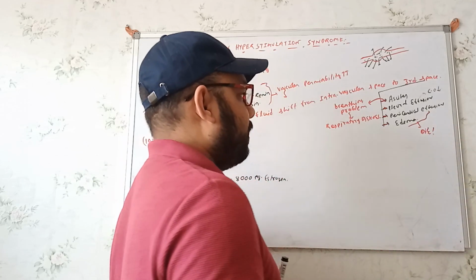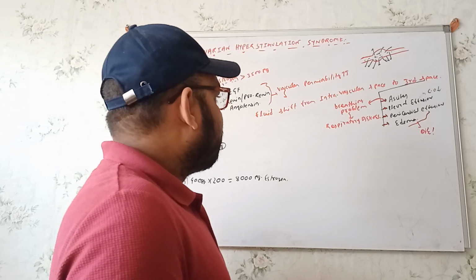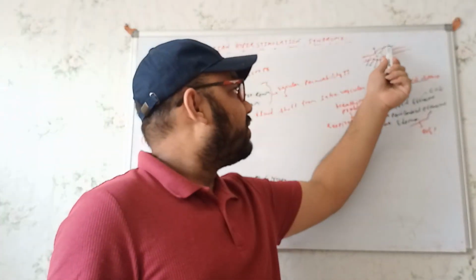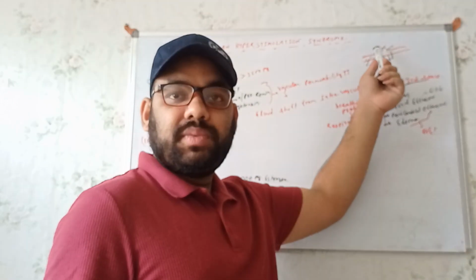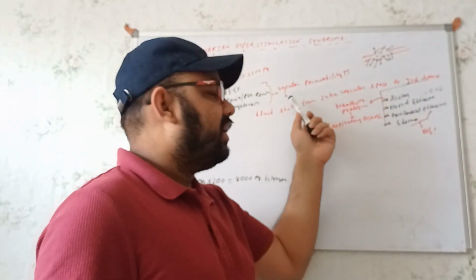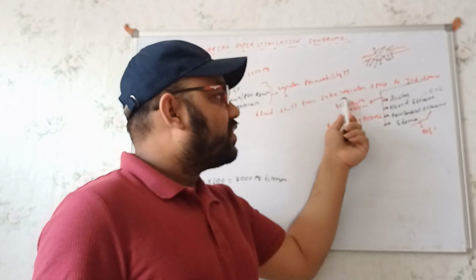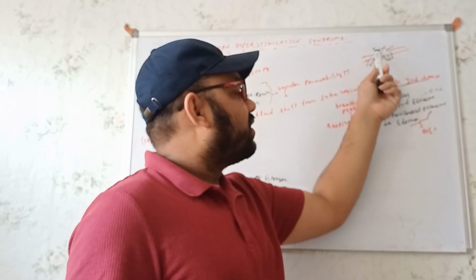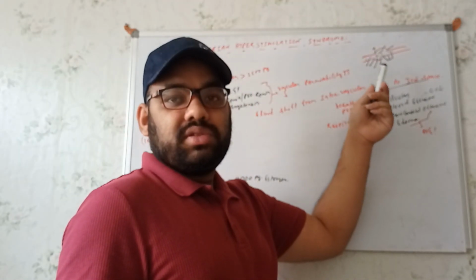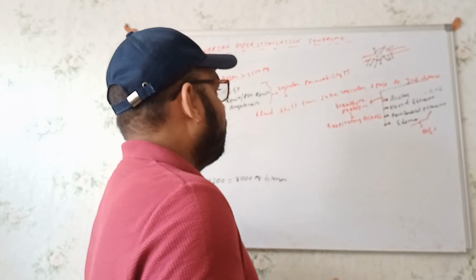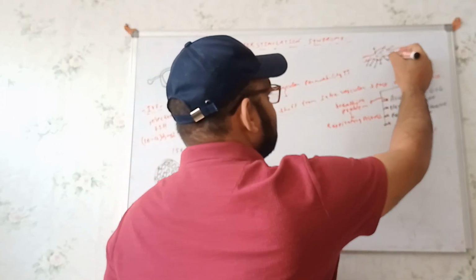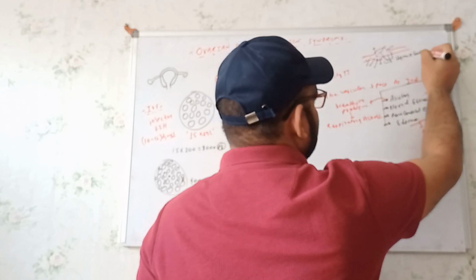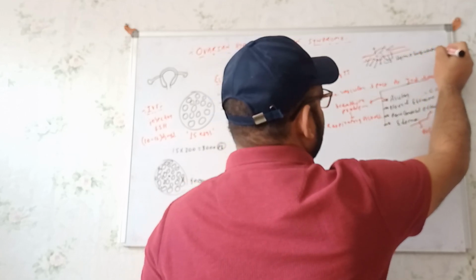That's the problem. Now another important thing: whenever the fluid comes out from the intravascular space to the third space, whenever we are getting the fluid shift from the intravascular space to the third space, the blood within the intravascular area will be more hemoconcentrated. So in these cases the hemoconcentration will be increased.